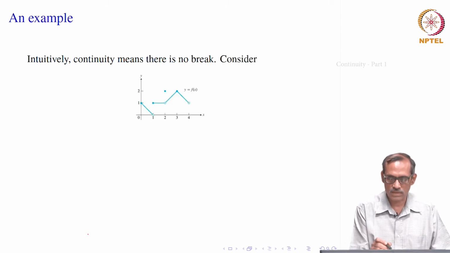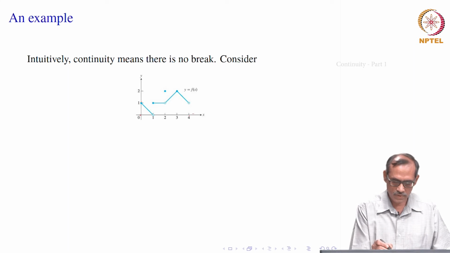Let us look at this function which is drawn here. Its graph is given. It is defined over 0 to 4 and its values are given in graphical way. Let us look at the point x equal to 1. If we start drawing it, the value at 0 is 1, then it decreases, and at 1 there is a jump.